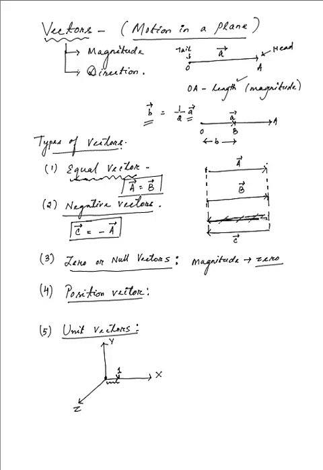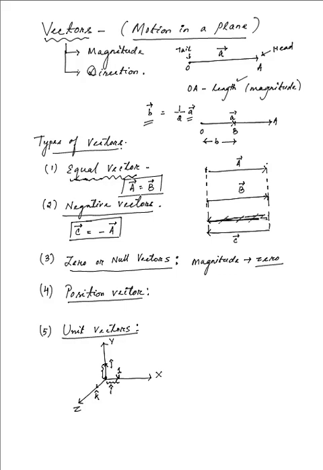So this is a unit vector along the x direction, and it is usually termed as i hat or i cap. And similarly you have the unit vector along the y direction, and that is j cap. And finally the unit vector along the z direction is k cap. Now obviously the magnitude in this case is unity or 1.